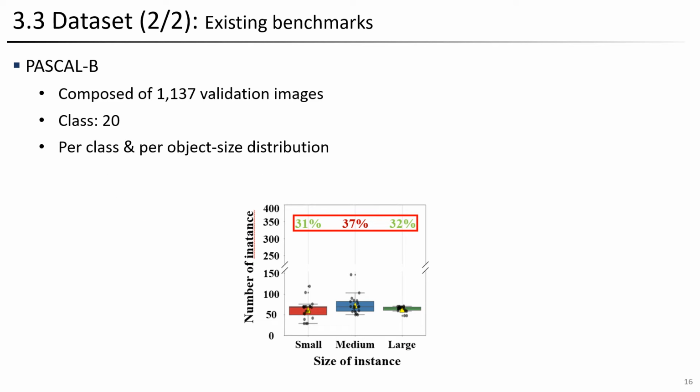The final completed dataset consists of 1,137 images and includes 20 classes. This dataset is designed for evaluation purposes and can be used to assess models trained on PASCAL VOC.